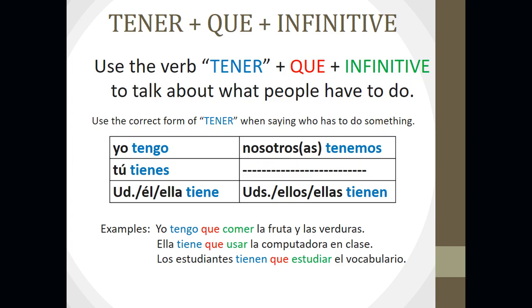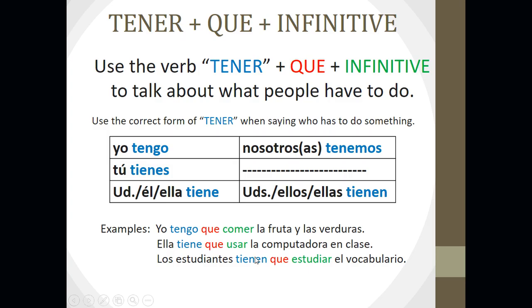All right, so let's look at some examples of this tener que infinitive formula, okay? The first example says, yo tengo que comer la fruta y las verduras. So notice here our subject is yo, okay? So we would need to use the correct form of tener to match yo. We know that's tengo. Also, we follow up with the word que and a verb infinitive to say what it is I have to do. This sentence says, I have to eat fruits and vegetables.